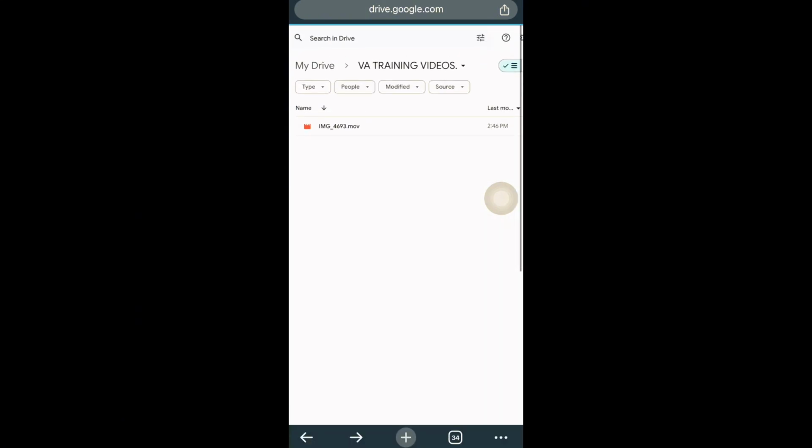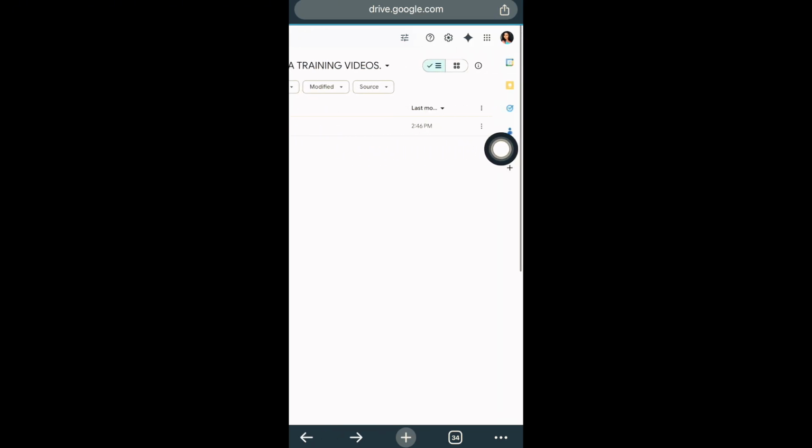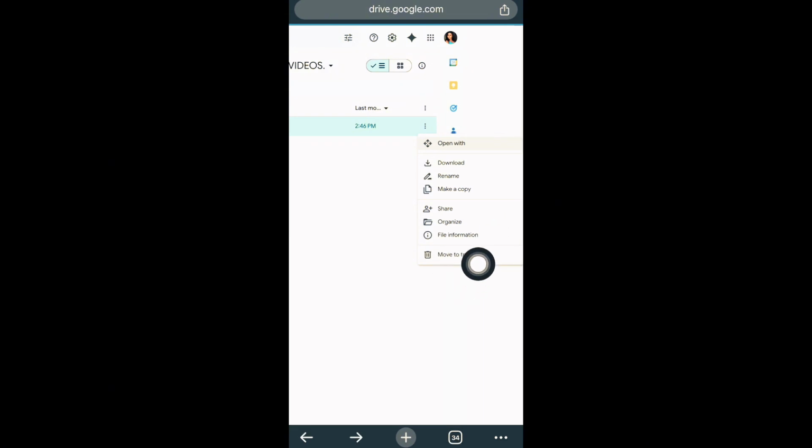So let's say I want to delete this entire folder. I'll click on this arrow sign here. I'll click on move to trash, delete. So once I delete this folder, automatically even the video inside this folder is moved to trash. Now if I just want to delete only this file here, which is this video, I would come here on these three dots, and click on move to trash.